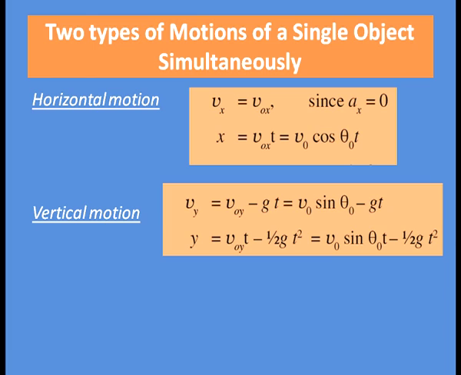Similarly, we can find the distance covered in the vertical direction, that is y equal to Voy t minus half g t square. Here we have used the equation of motion s equal to ut plus half at square. The initial velocity is Voy, that is why we have written y equal to Voy t minus half g t square. The minus sign is due to a equal to minus g. So, that is equal to v0 sin theta 0 t minus half g t square.